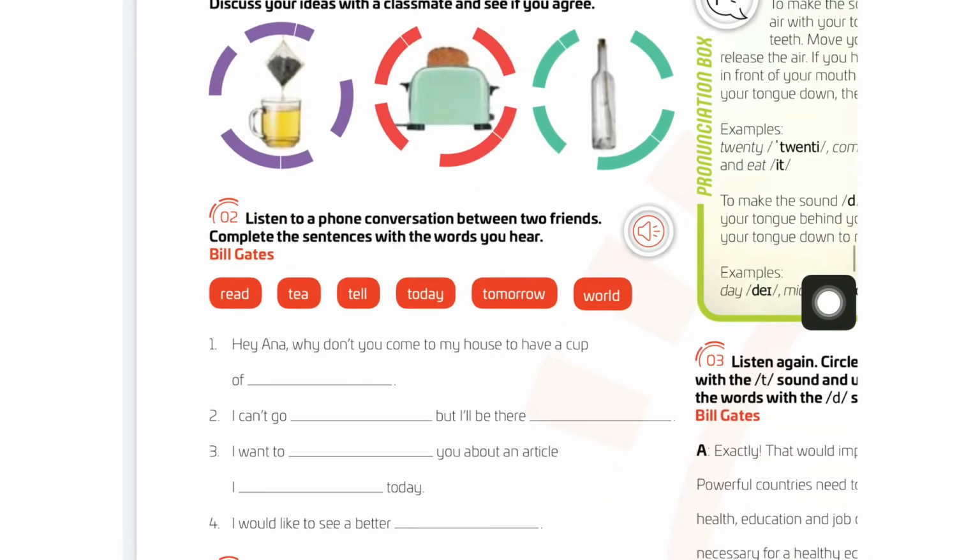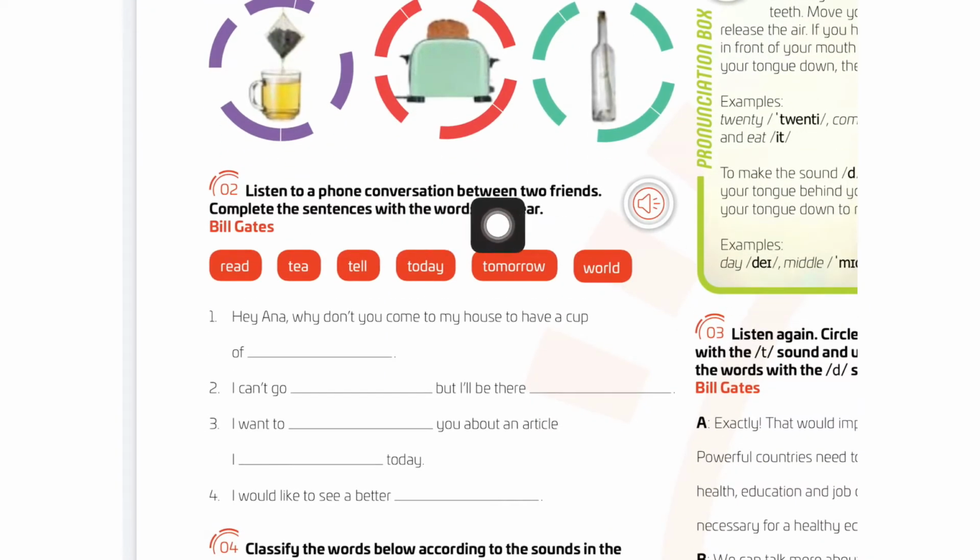Then, in number 2, listen to a phone conversation between two friends. Complete the sentences with the words you heard. The audio file is going to be recorded and uploaded on the platform. We have 6 red boxes: 1, 2, 3, 4, 5, and 6. Good. And we are going to complete the sentences here by listening to this audio recording file and adding words in the different red boxes.